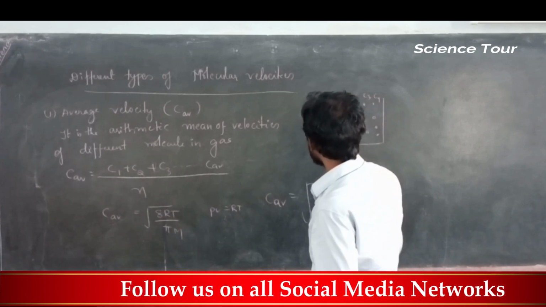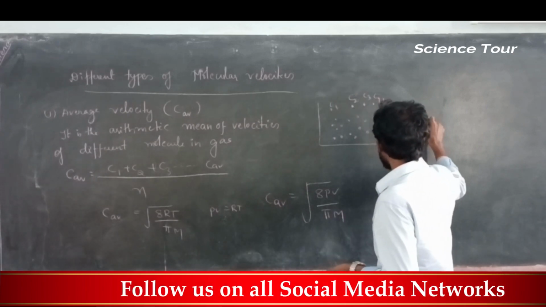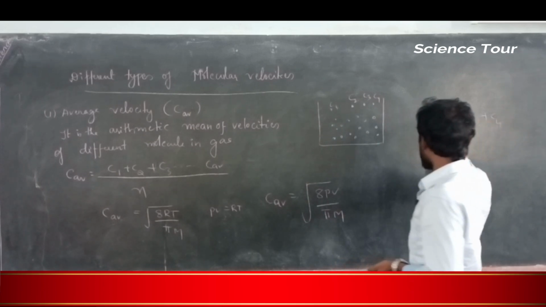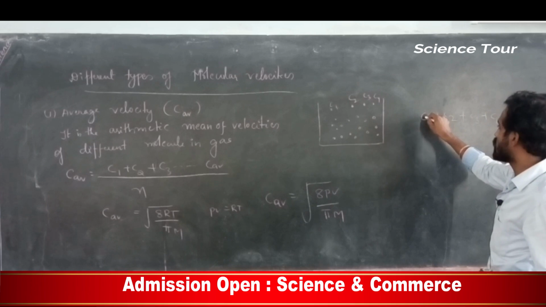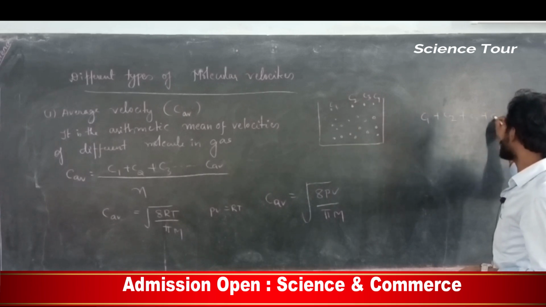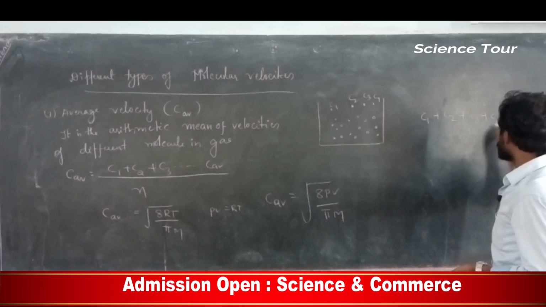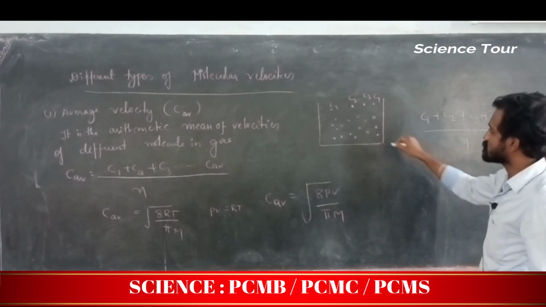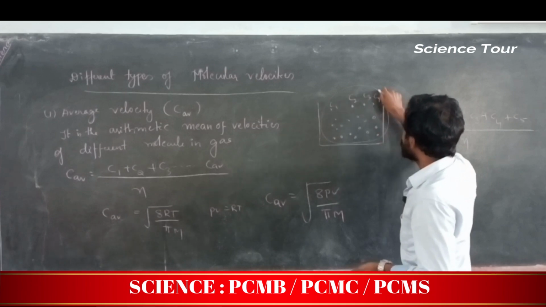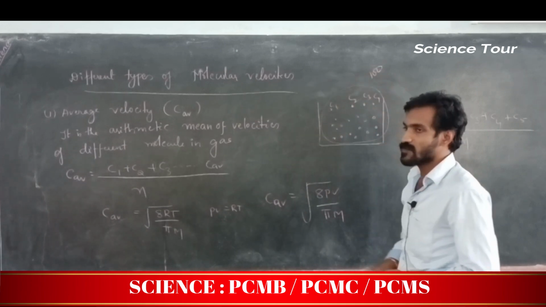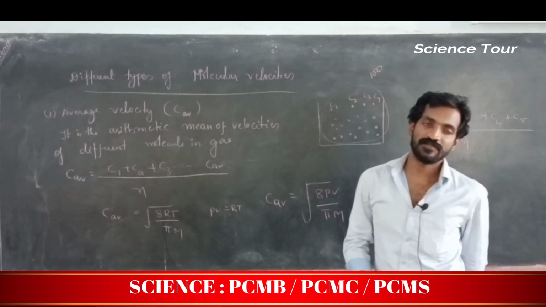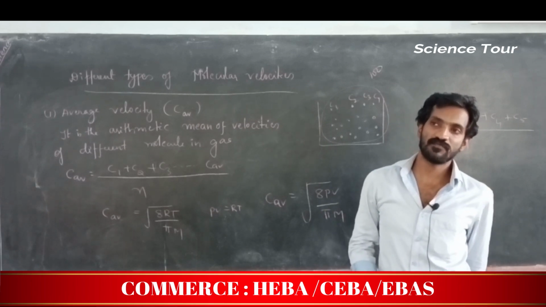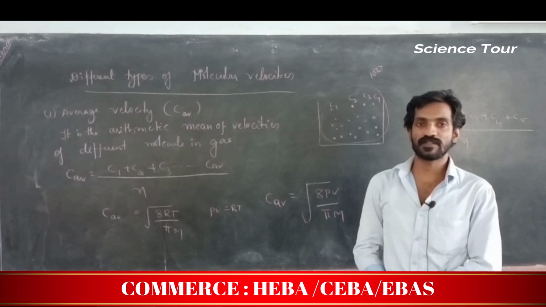You add all the velocities, C1 plus C2 plus C3 plus C4, for each molecule, each gas atom, like that. All these gas molecules combined together, and you imagine the total number of molecules here is 100. So the sum is divided by 100. N means the total number of molecules present in this particular container.